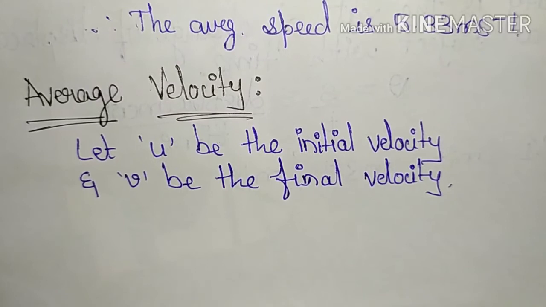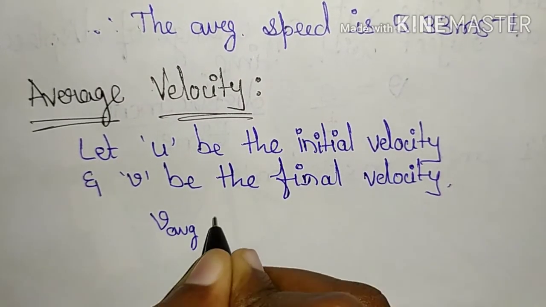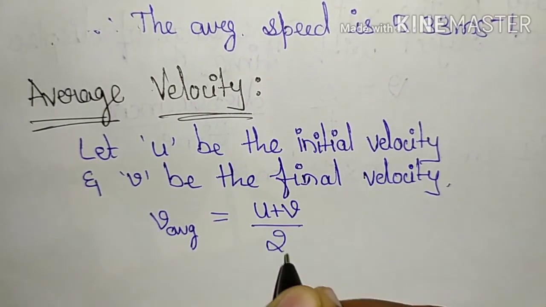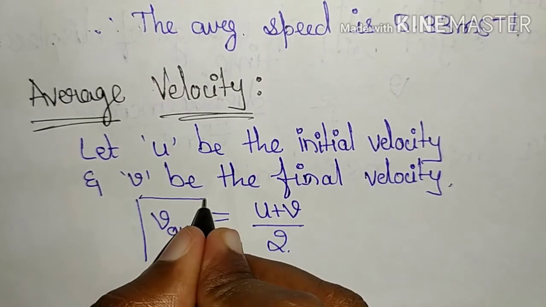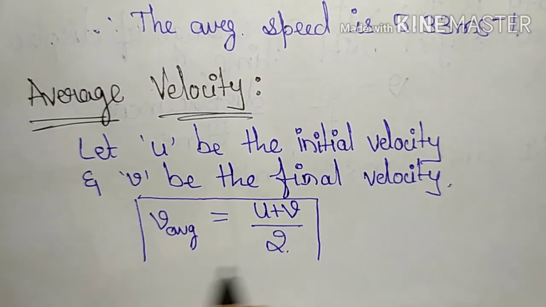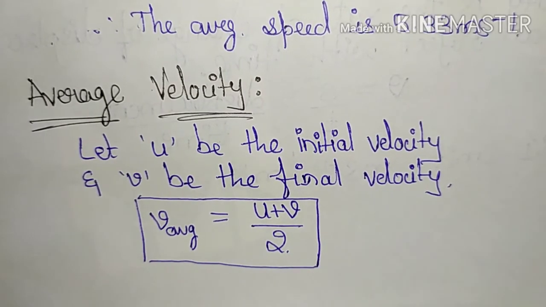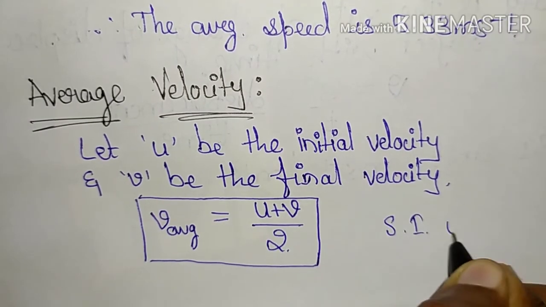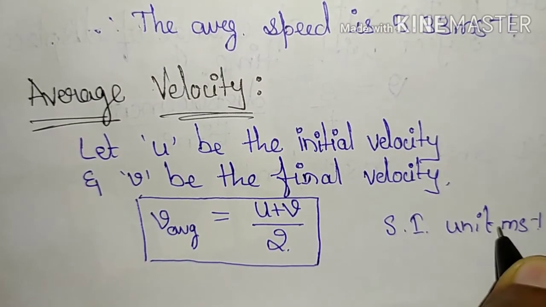Then average velocity, v average, is nothing but u plus v divided by 2, taking mean of both the initial and final velocities will give you the average velocity. So this is the formula to calculate average velocity. And the SI unit for average velocity is also meter per second.